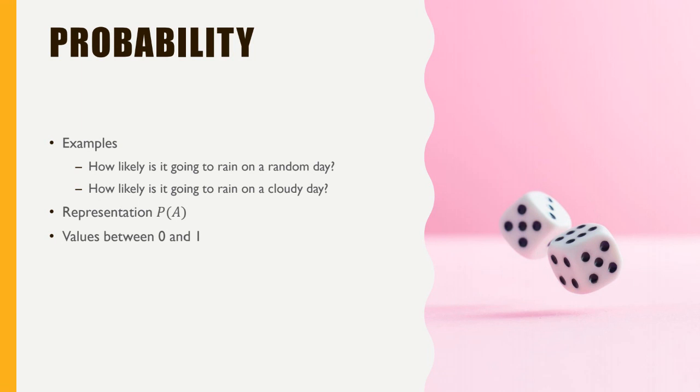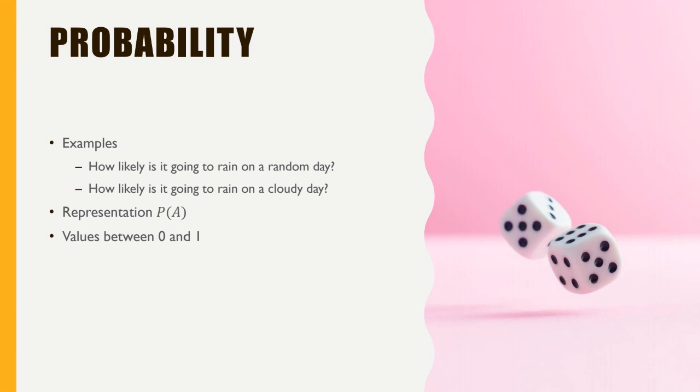If you select any random day, is it going to rain or not? We say it's a kind of probability. So we say it is probable that it will rain, like with 10%, 20%. Or if we ask a question like how likely is it to rain if it is a cloudy day? Then the answer will change, like it may be 80% or 90%, right?